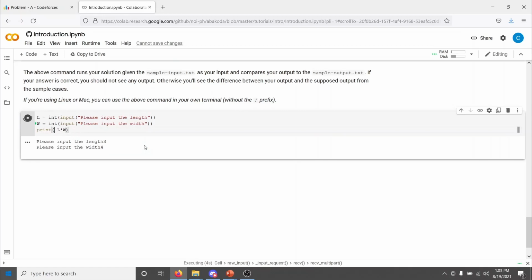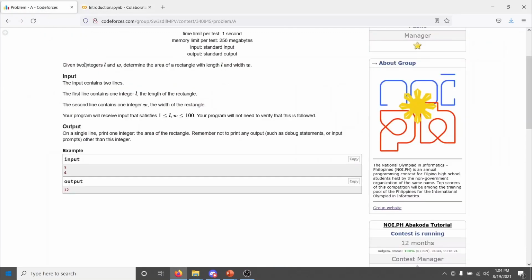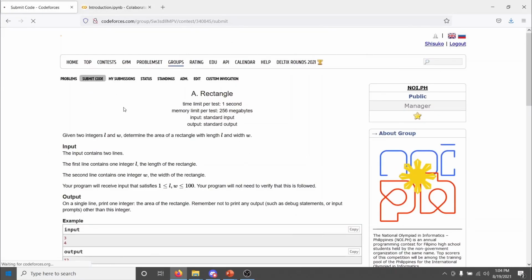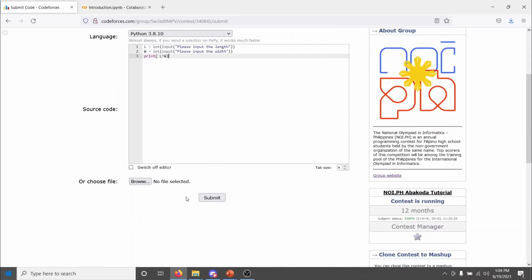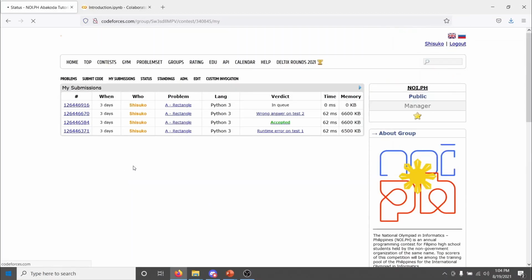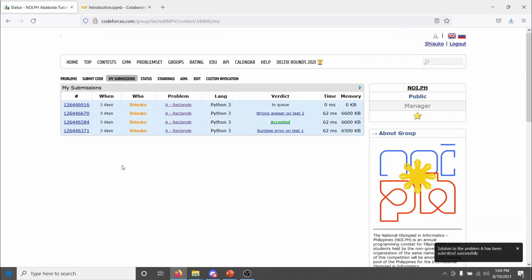Please input the width, 4. Okay, it's 12. So, will this pass? What do you think? So if I submit... then I get wrong answer.